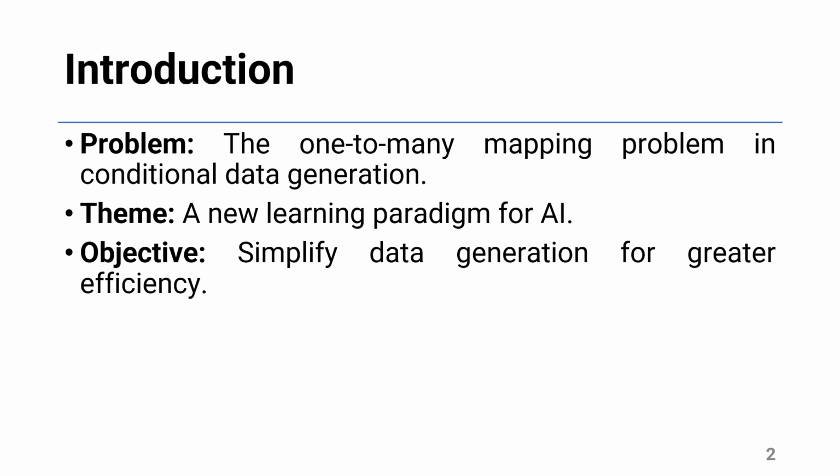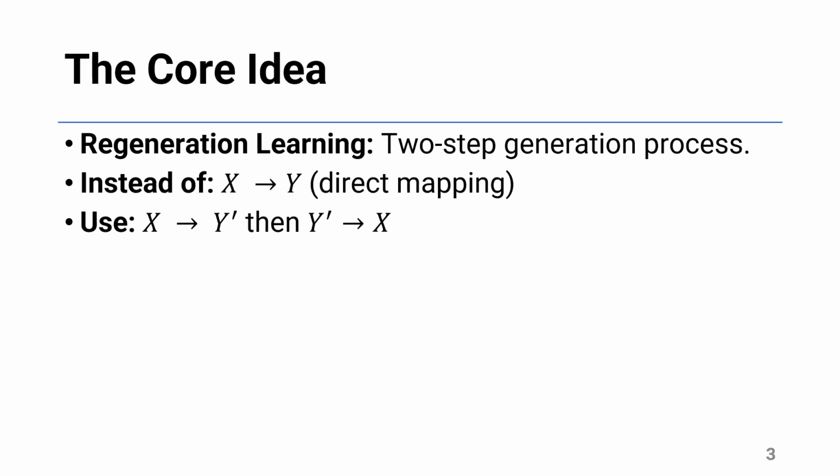This leads us to our central question. How can we simplify the challenging task of data generation to make it more efficient and effective? The authors propose a new learning paradigm called regeneration learning to tackle this very problem. The key insight is to break down the complex, one-step process of generating data into a simpler, two-step process.